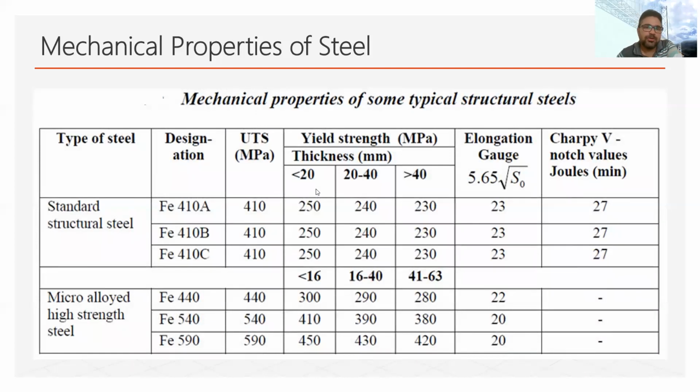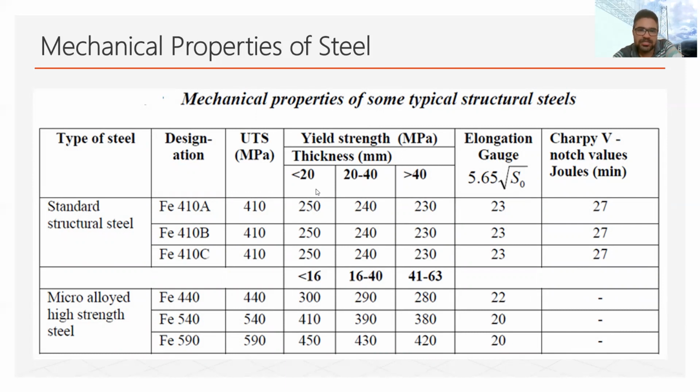These are the tabulated mechanical properties showing the strength of the steel. There you can see the standard structural steel that we use in our structural work. They are graded into three categories: Fe 410 A, B, C. Fe stands for ferrous, 410 is the ultimate strength, and A is the grade.